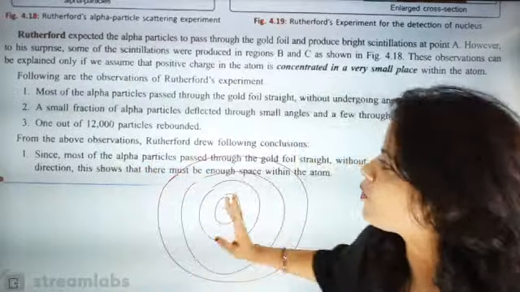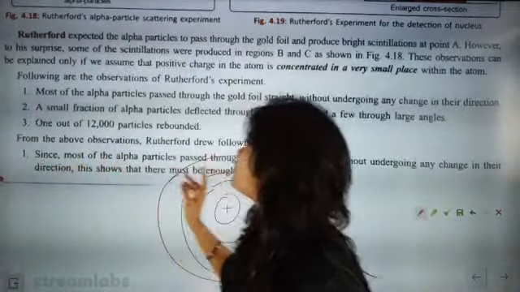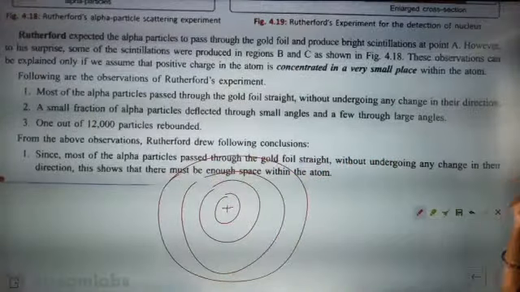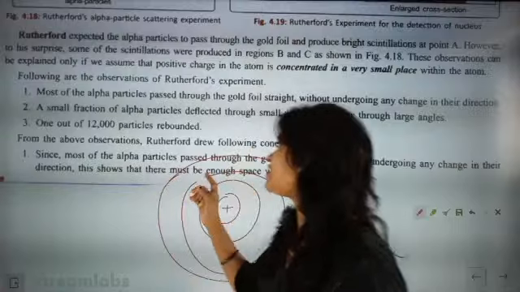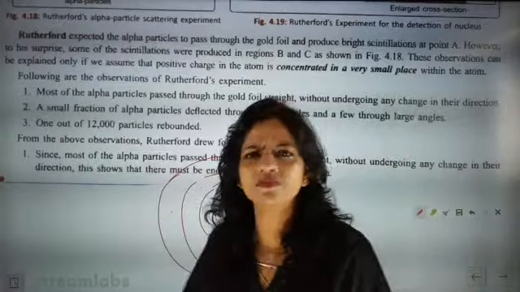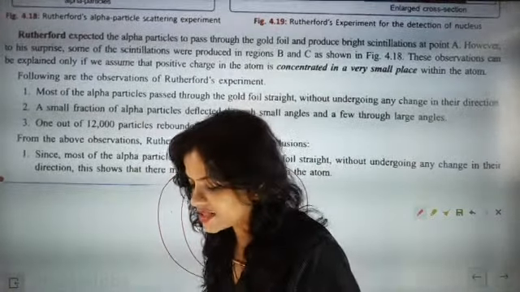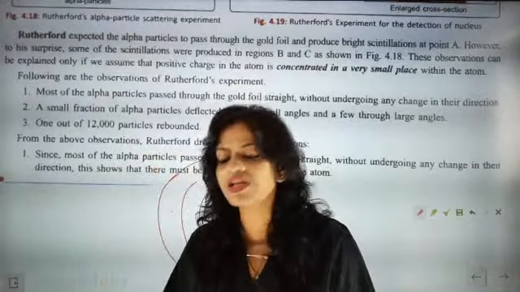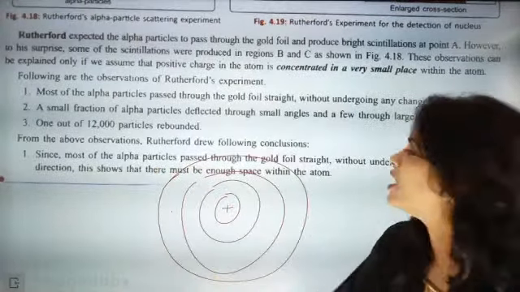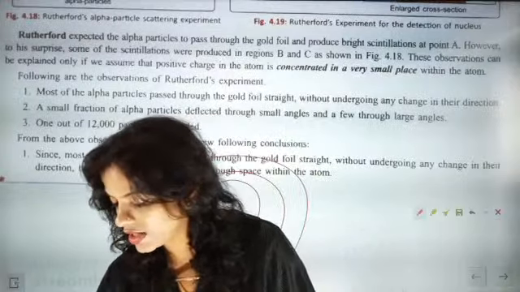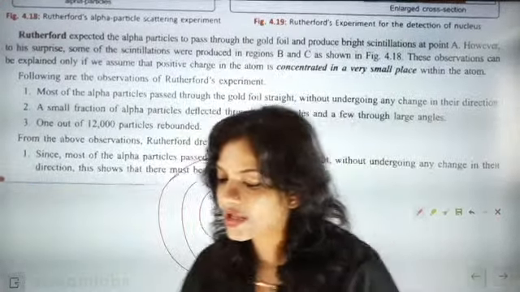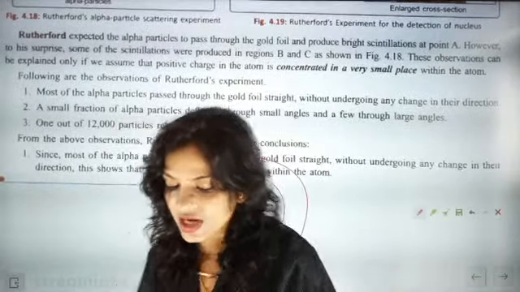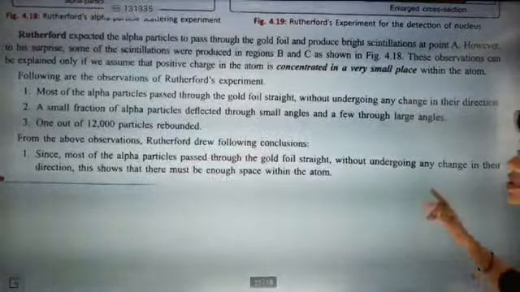That was exactly the point. Since most of the alpha particles pass through the gold foil without any change in direction, this shows that there must be enough space within the atom. Because of that only, it went undeflected. I hope you have understood this point. Now we go to the next point.